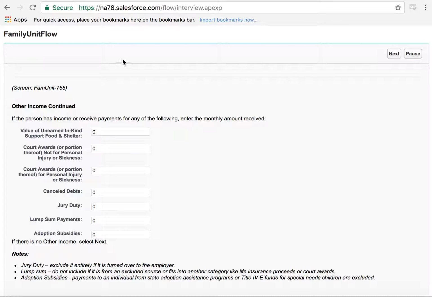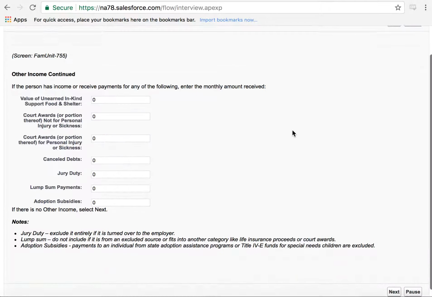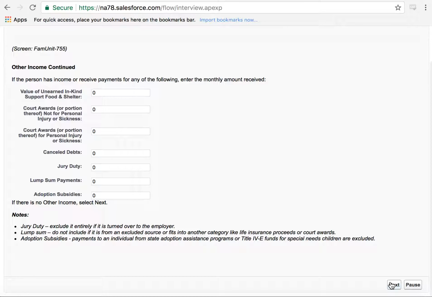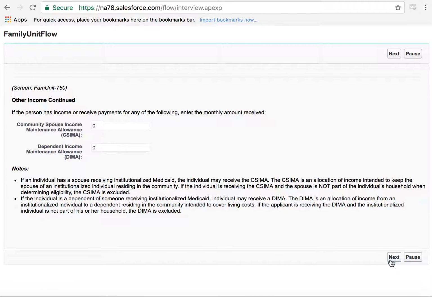And again, as you can see, all numerical value questions have defaulted to 0. And as I said before, this is the same for any type of numerical value question that you will see on Ask Jane. So we'll just click Next, Next.